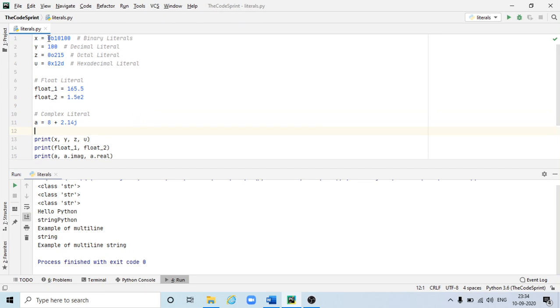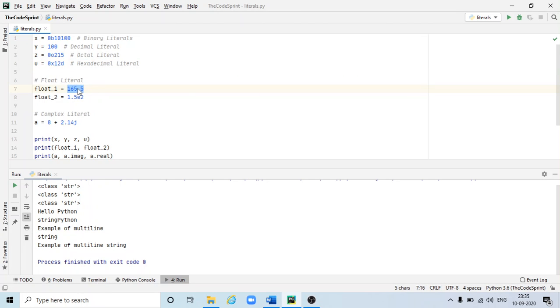Here this is one number and this is in binary form, so it is assigned to x. Similarly for 100, a decimal literal, it is assigned to y, and for octal it is assigned to z, and similarly for hexadecimal it is assigned to u.